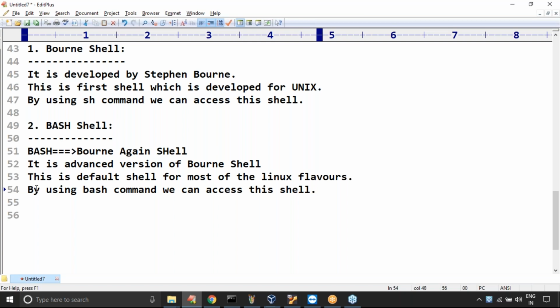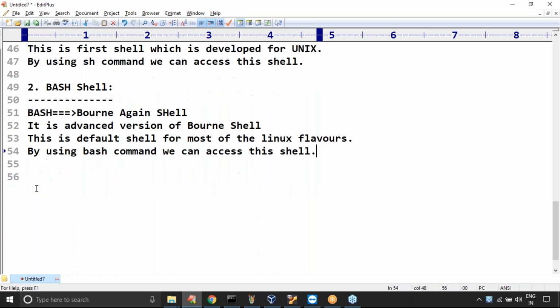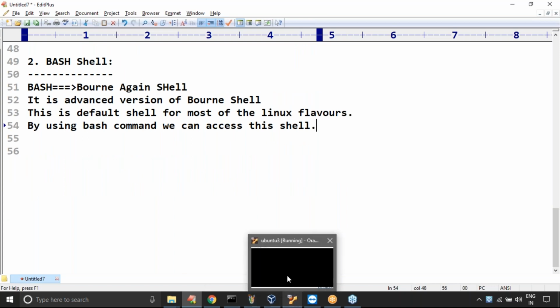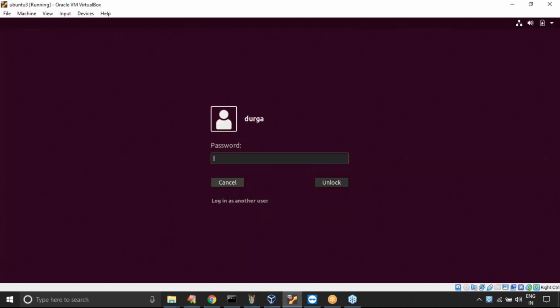I want to access this shell explicitly. Of course, the default shell is bash only. I want to access this shell explicitly. What is the way? Sir, is it compulsory? We require to use bash as the command we have to use.